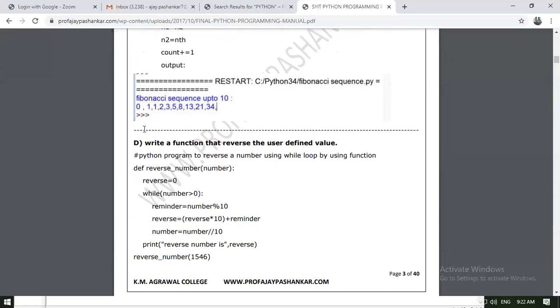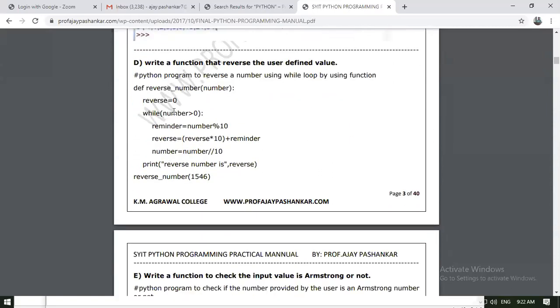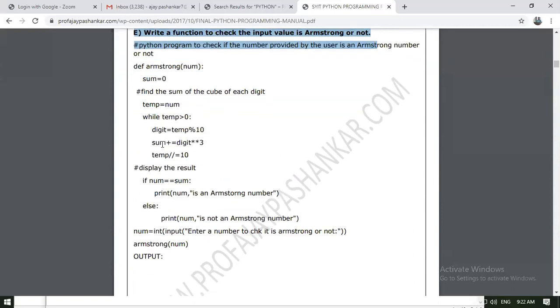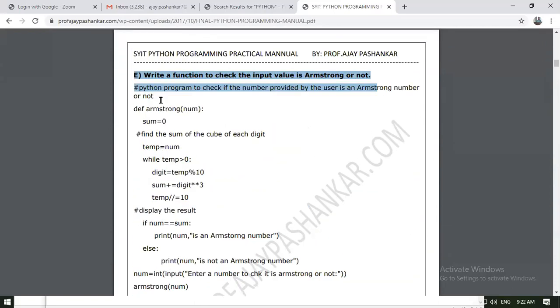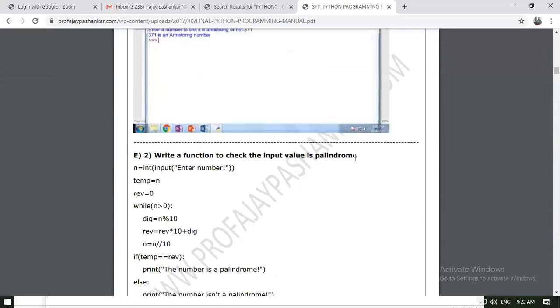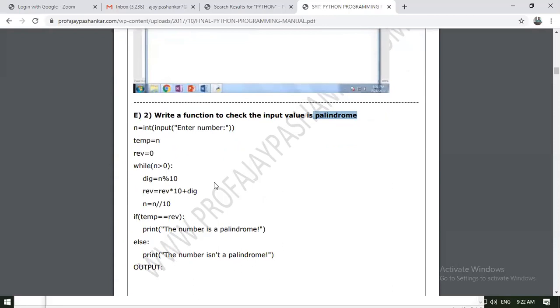Then we had write a function that reverses the user defined values. Then write a function to check whether the input value is an Armstrong number or not. What is an Armstrong number? The cubic addition of each digit equals the number itself. For example, 370, 371, 153. Now next is palindrome. Palindrome is if you are reading a string in a forward direction or backward direction, it is one and the same. It is applicable for numbers also.